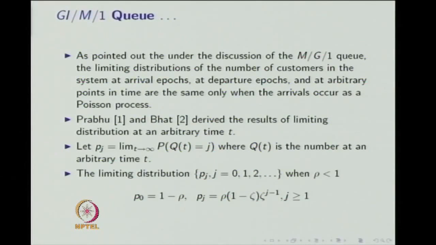The limiting distribution exists whenever rho is less than 1, and the probability that there is no customer in the system in the long run, P_0, is equal to 1 minus rho, and P_j is equal to rho times (1 minus psi) times psi power j minus 1, for j equal to 1, 2 and so on. So, this is the limiting distribution at arbitrary time.